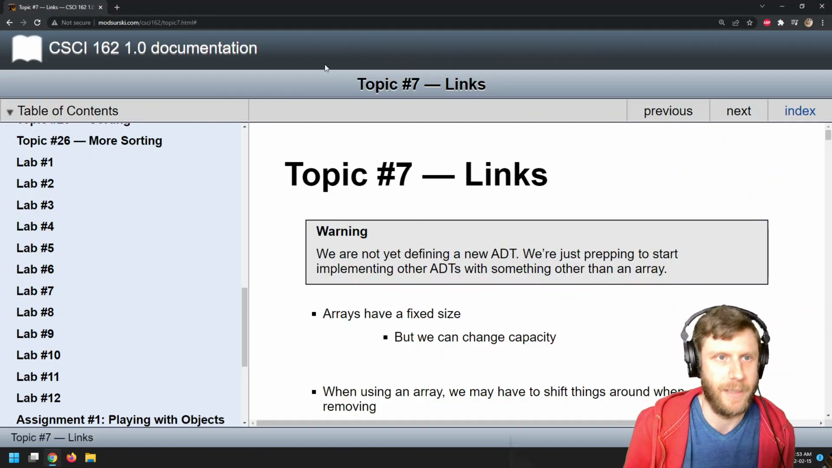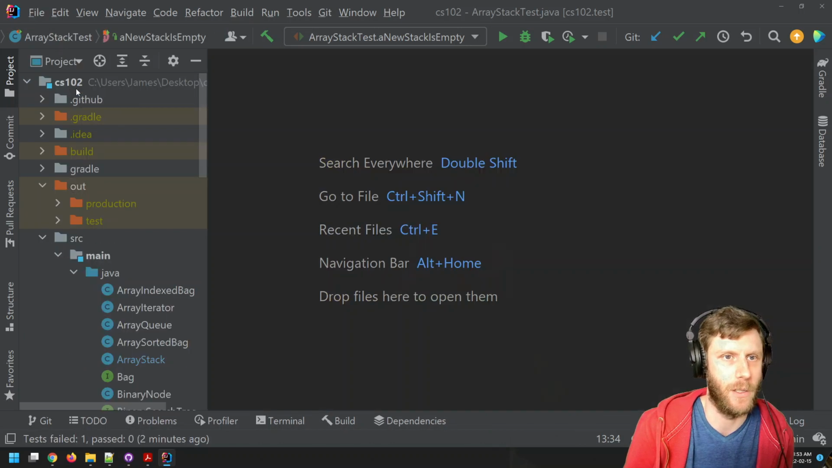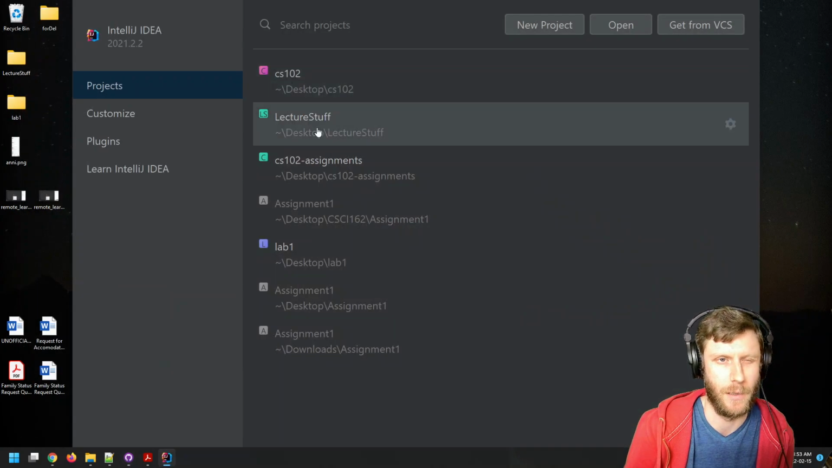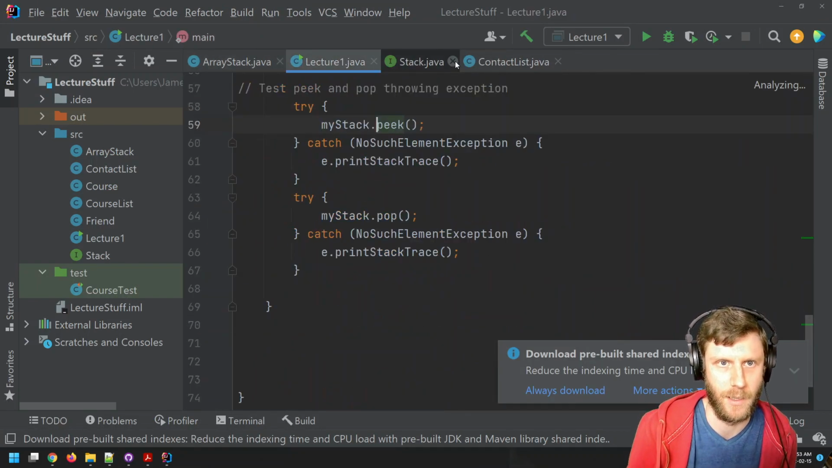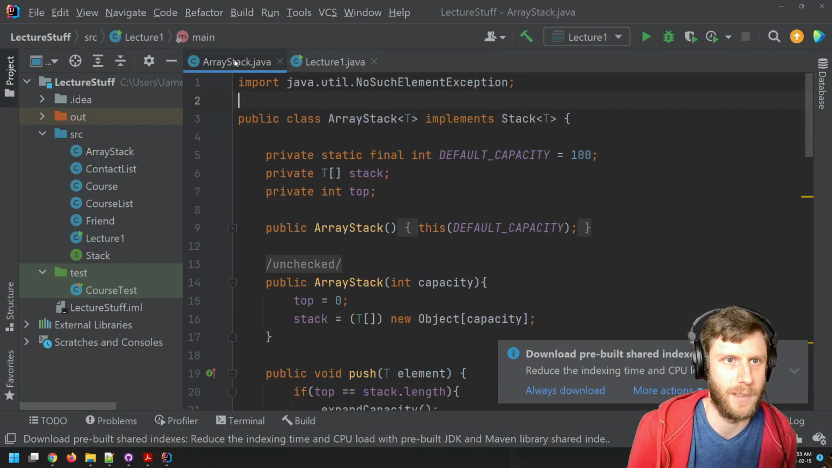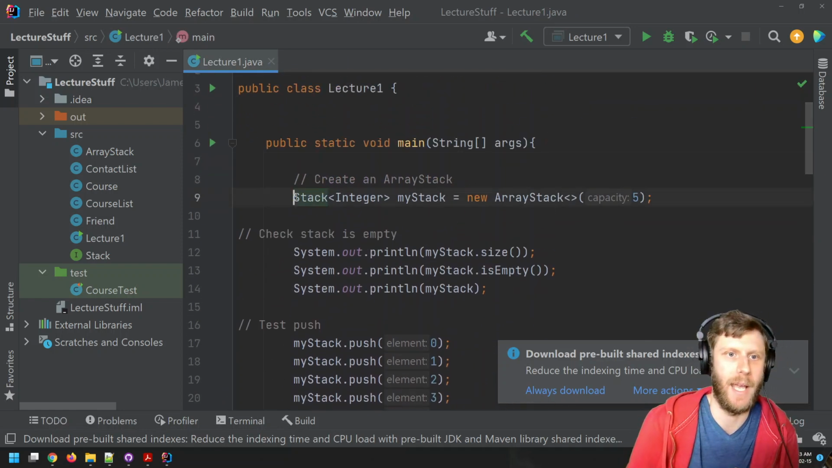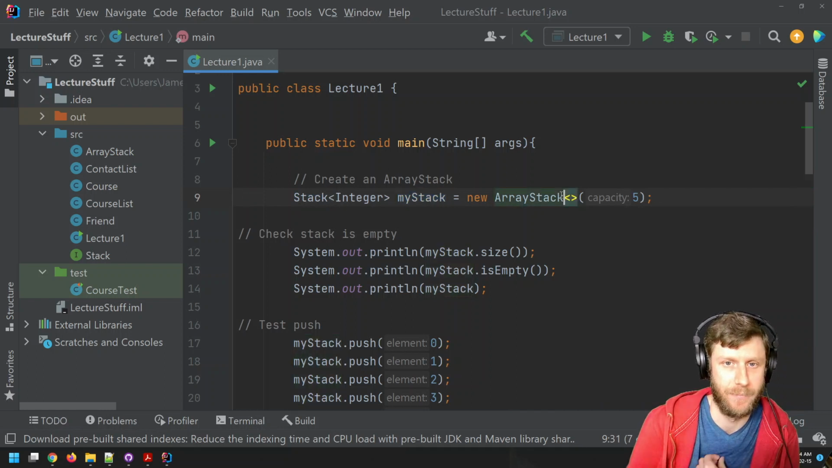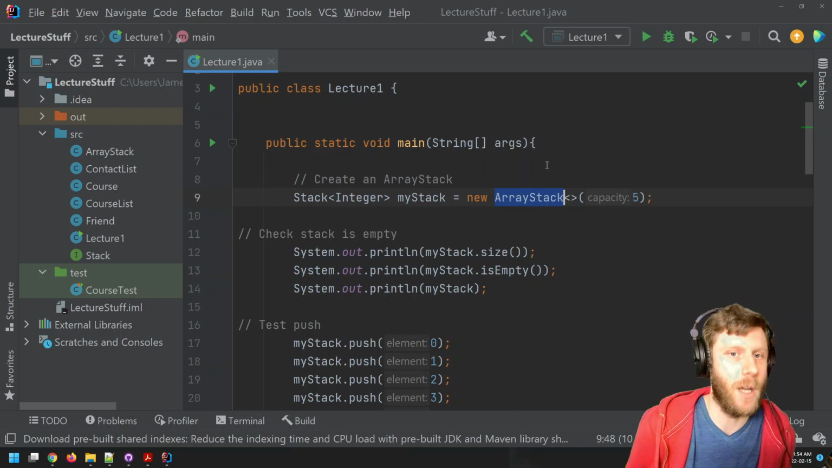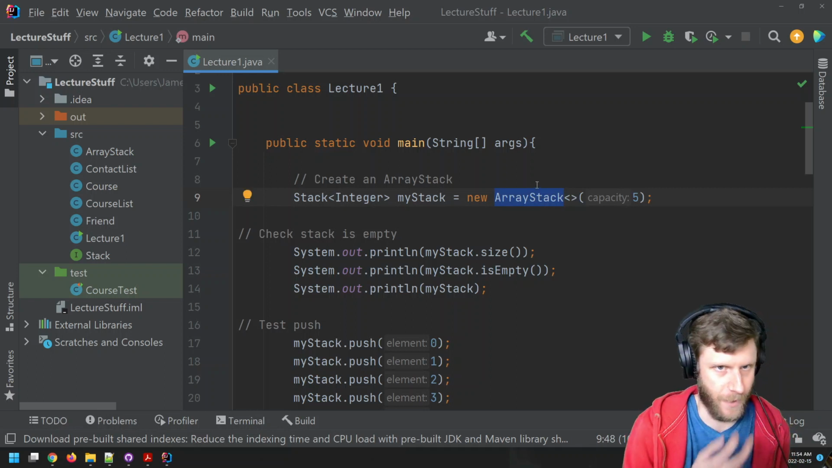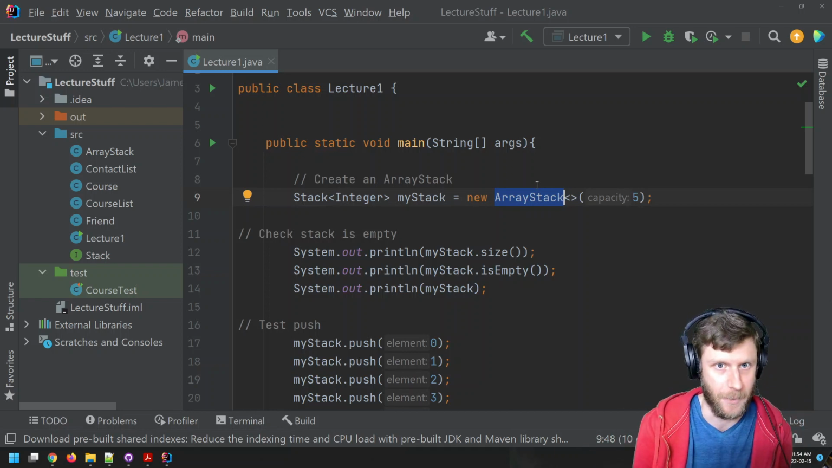So, you know what? I can show you real quick here. Imagine for a second, let's close this project. Lecture stuff. Okay, course test, lecture 1, stack, class, ArrayStack. You're looking at all this code here. And it's a stack. My stack is a stack, but it's made in ArrayStack. But because I know ArrayStack implements the interface, and remember, the interface doesn't actually have any code in it other than saying what's there.